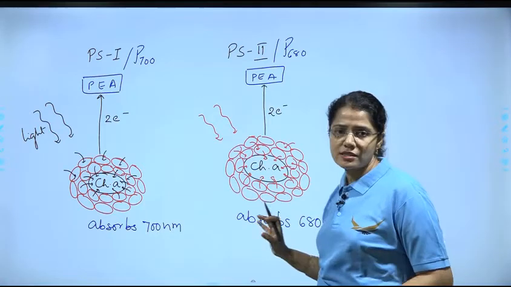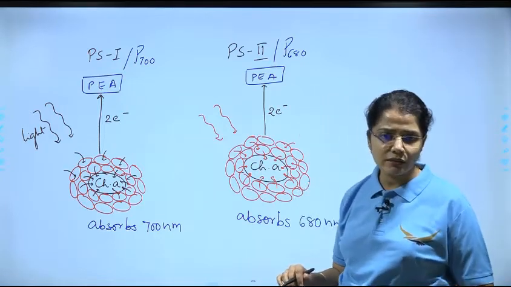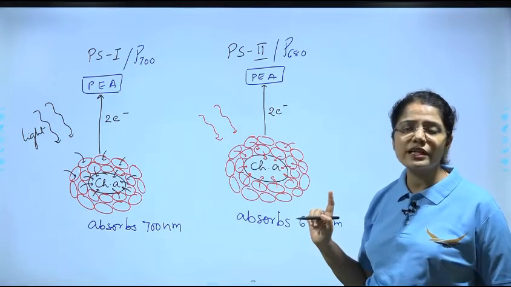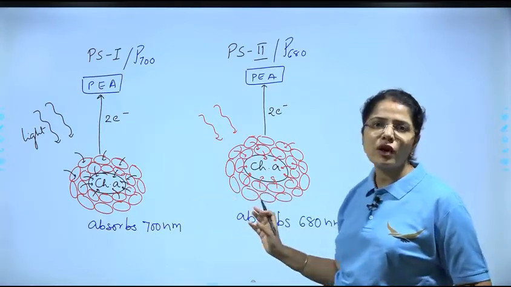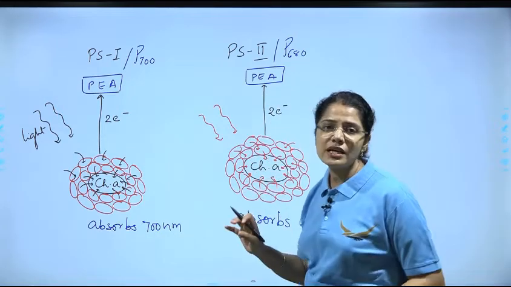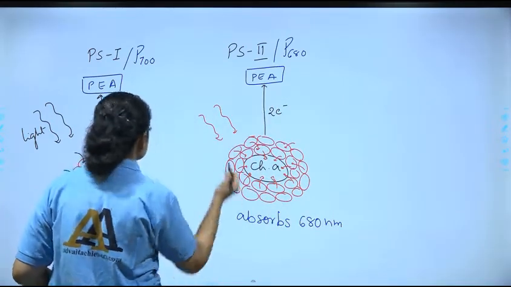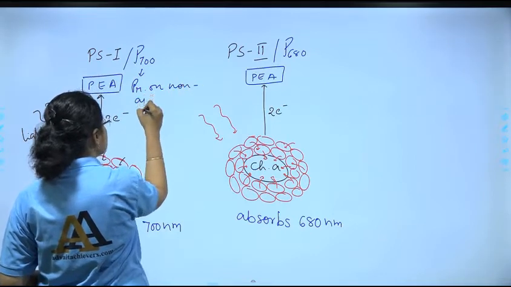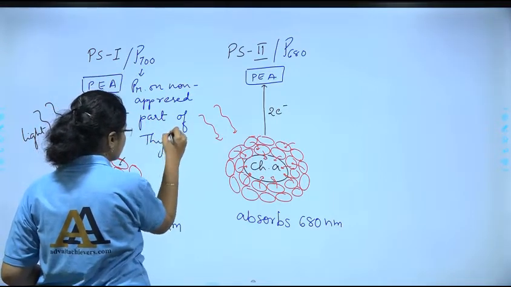Now where are these two present? We have to remember that PS1 is present on the non-appressed part of the thylakoid membrane. Since these are pigment molecules, we read during cytophotosynthesis that the chlorophyll pigment is in the thylakoid membrane, so naturally both PS1 and PS2 are in the thylakoid membrane. But where exactly, that we have to remember. So remember, PS1 is present on the non-appressed part of the thylakoid membrane.